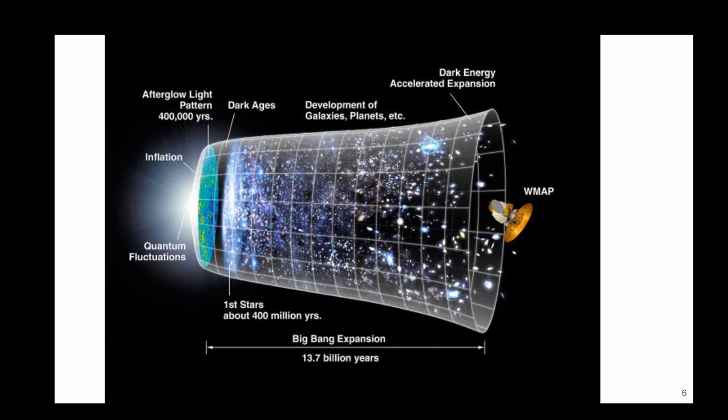Here's a nice illustration of this. It's very hard to represent because there is no outside of the universe, only inside. So what we see here is that right after the Big Bang, there was a lot of activity, and then nothing for a little while. Next, matter began to clump together, and stars started to form, followed by galaxies and planets, etc. The point is that at time equals 0, there were no atoms.